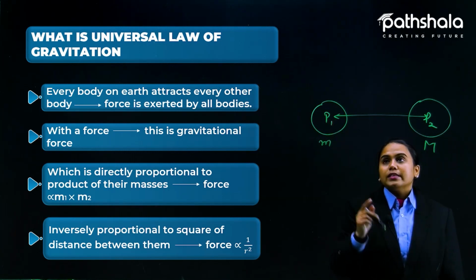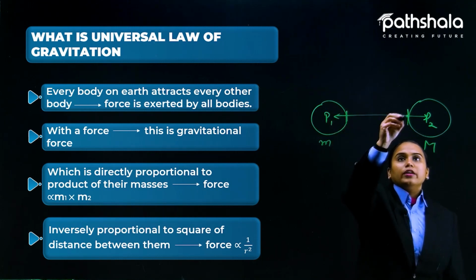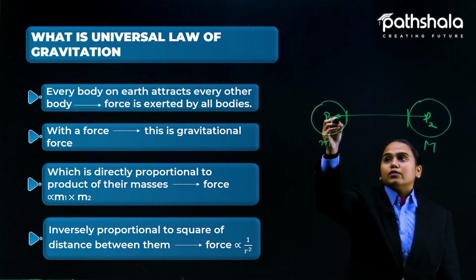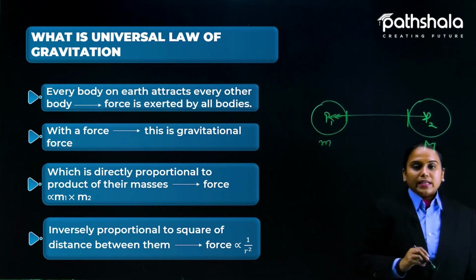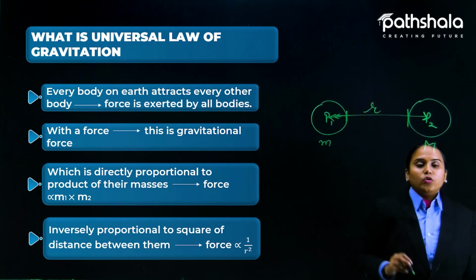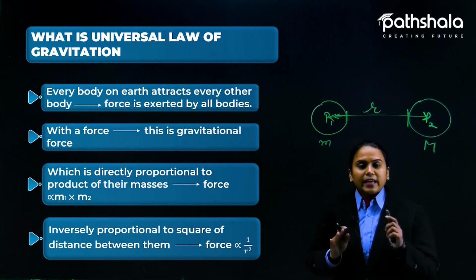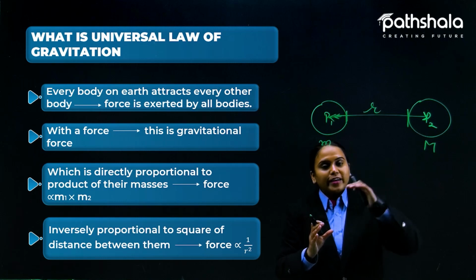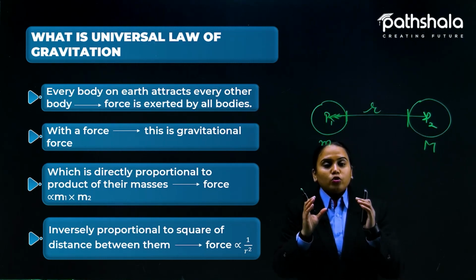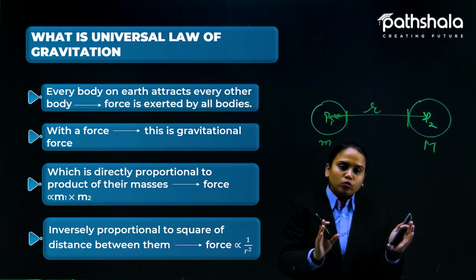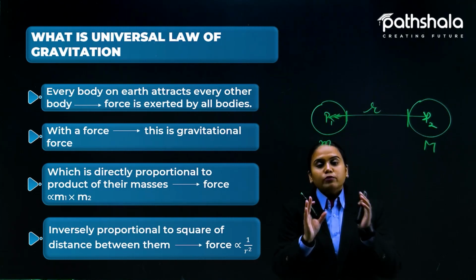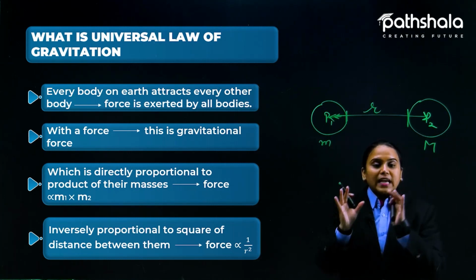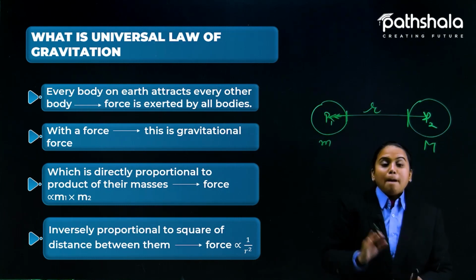ऐसा नहीं लेना है आपने distance, कि इनकी surface से हमने distance को measure किया है. No, we have to take the distance from the center point, always, and that is denoted by r. In the question and answer part you will be given the distance. हम नहीं बोलेंगे आपको कि आपको जाकर distance measure करना है. You will be given the distance between the objects and the masses. You just need to take the formula in your mind, put all the values inside it and solve the question. But what is that formula?